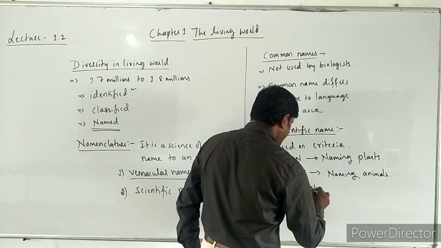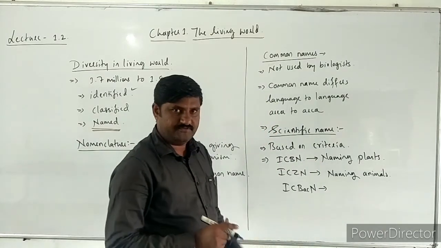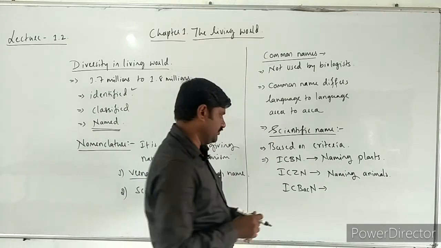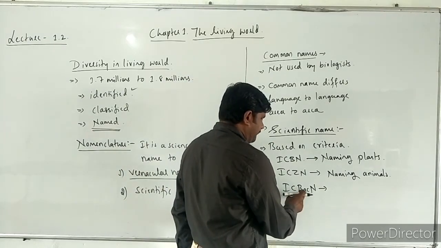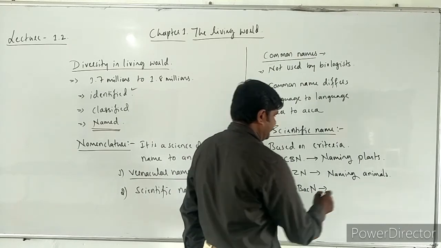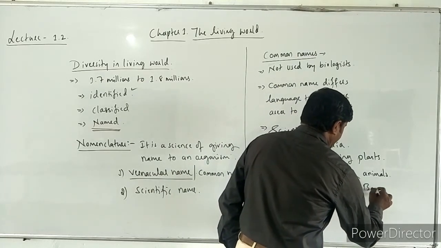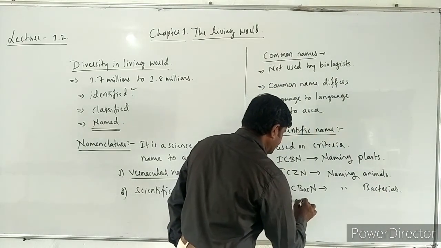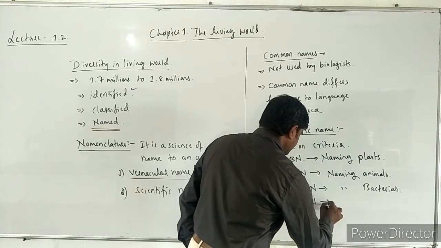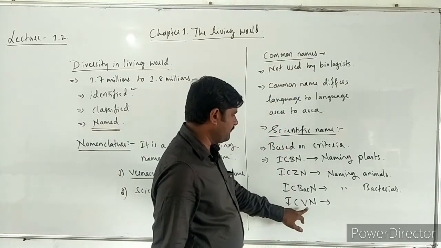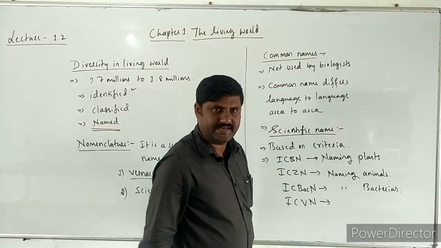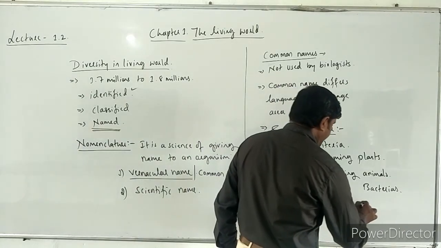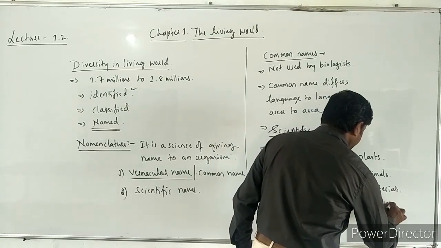And apart from this, one more is there: ICBAC, the International Code for Bacterial Nomenclature, for naming bacteria. And ICVN, that is the International Code for Viral Nomenclature, for naming viruses.